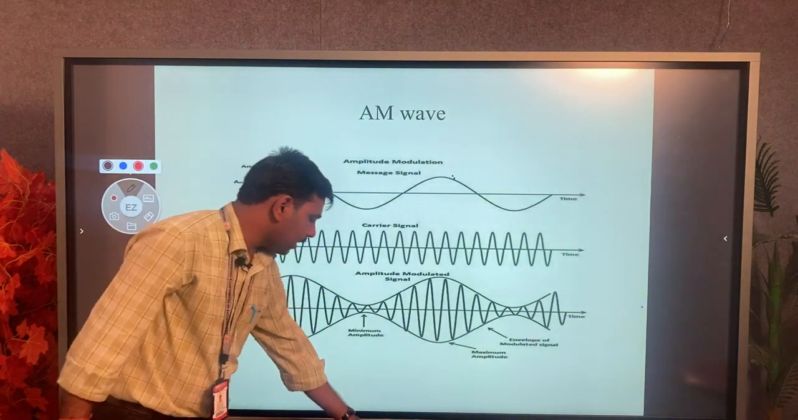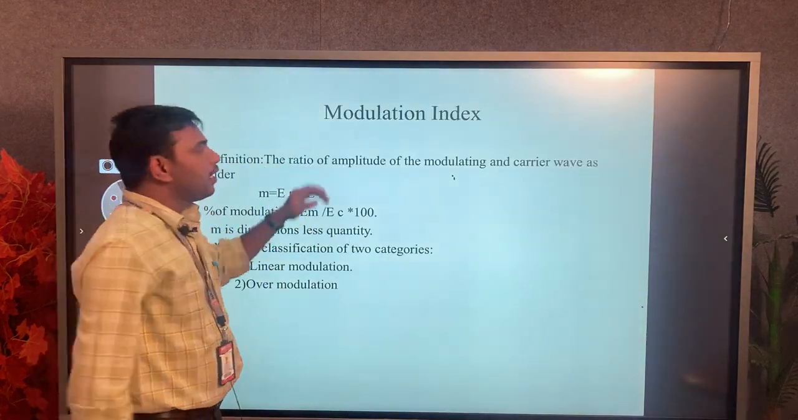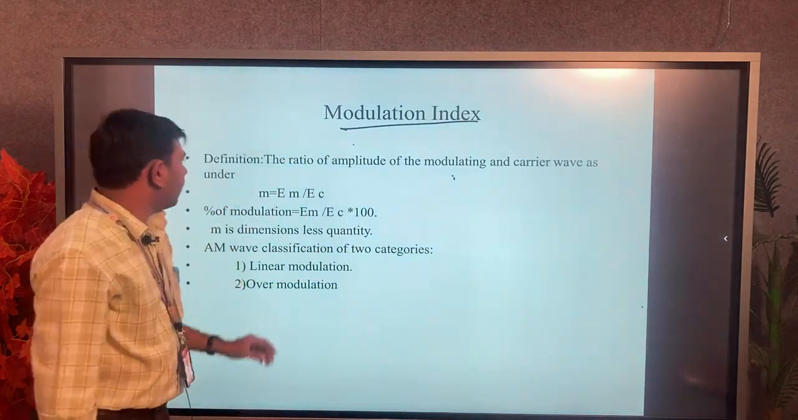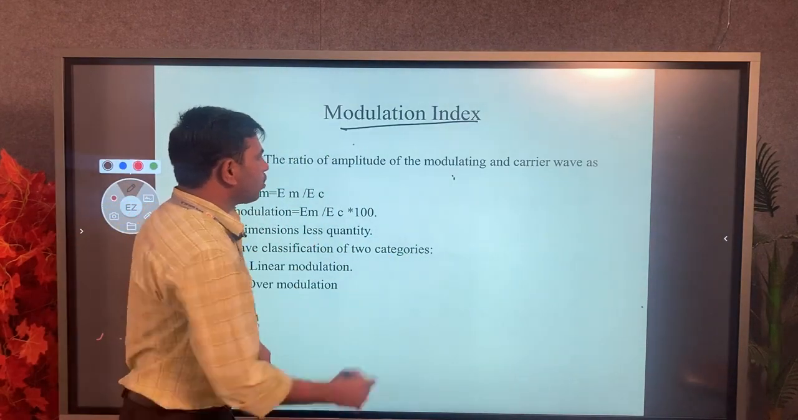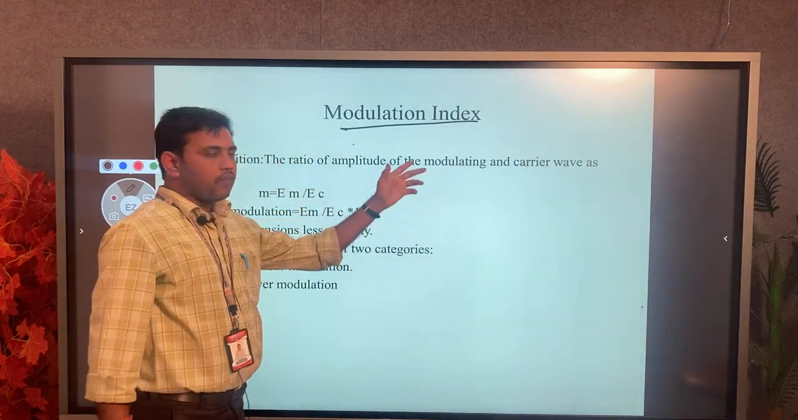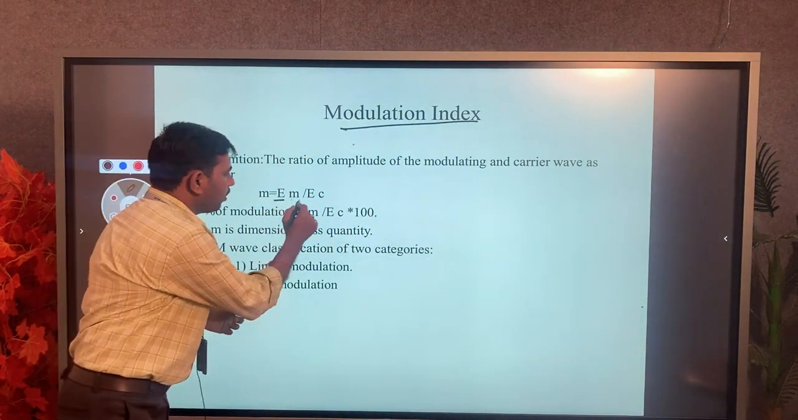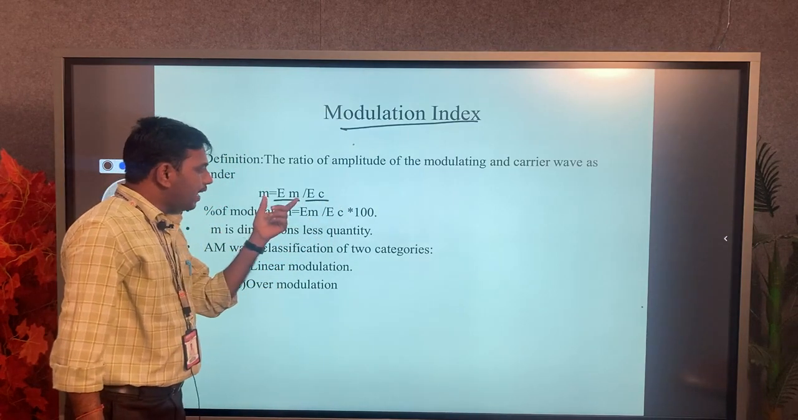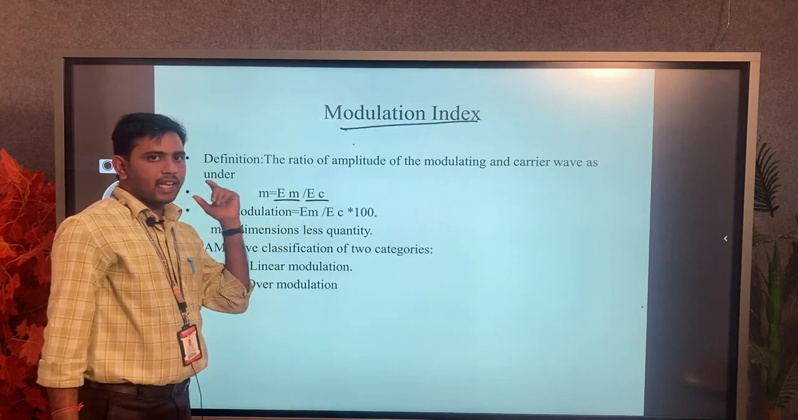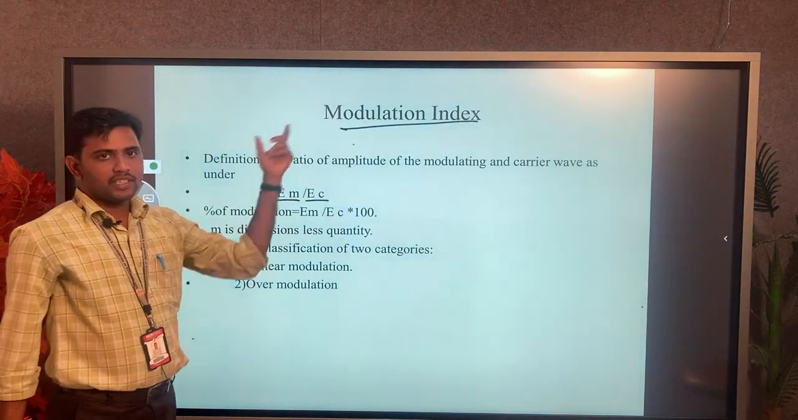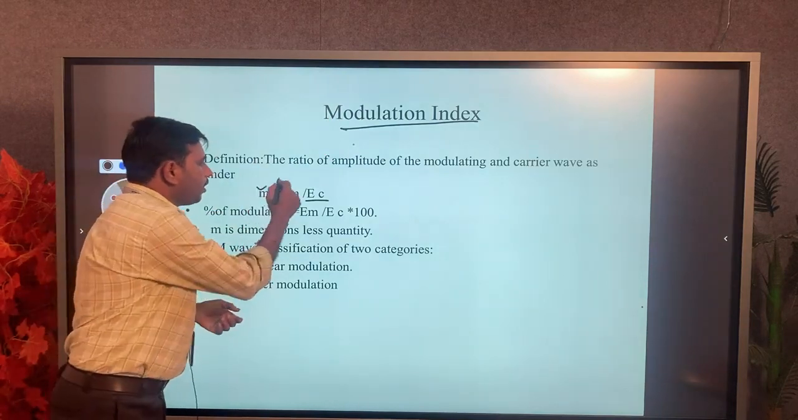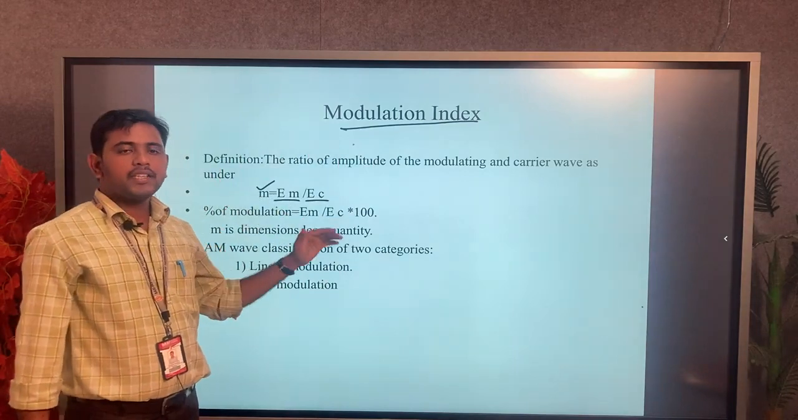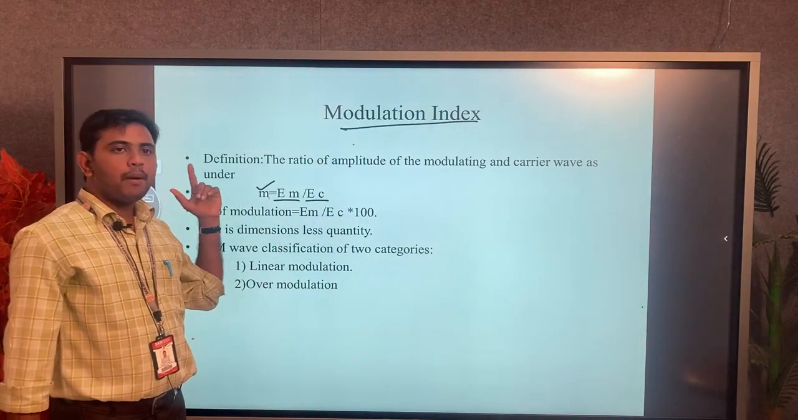Now the next case we have to discuss is the modulation index. It is one of the important topics. The modulation index is defined as the ratio of the message signal amplitude to the carrier signal amplitude. The message signal amplitude is divided by the carrier signal amplitude, and we get the modulation index, represented by m. The modulation index m is a dimensionless quantity, which means no units are required for the modulation factor.